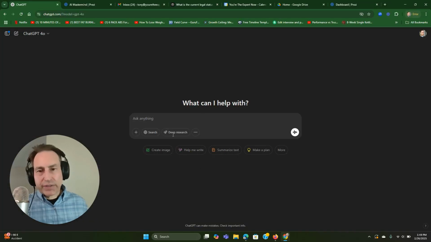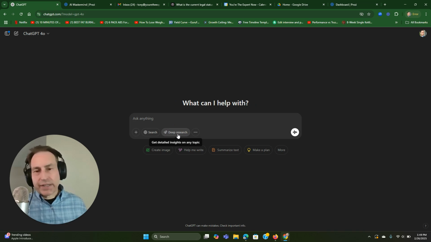What you're going to see on your interface is a new icon called Deep Research right there in the prompt box. You would just turn that on. It's going to turn slightly blue, and you turn it off. It shuts off again.